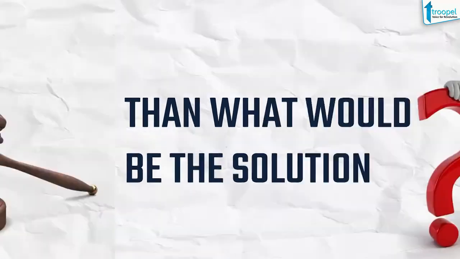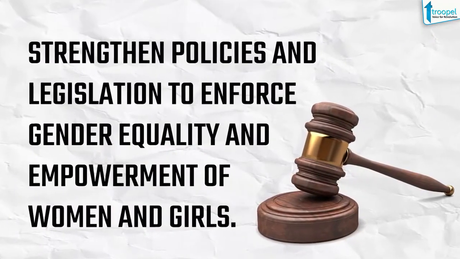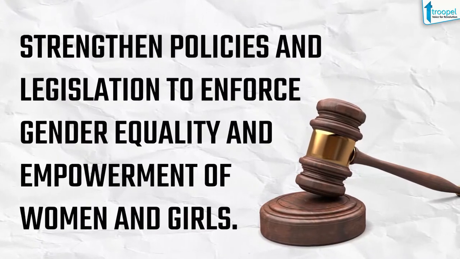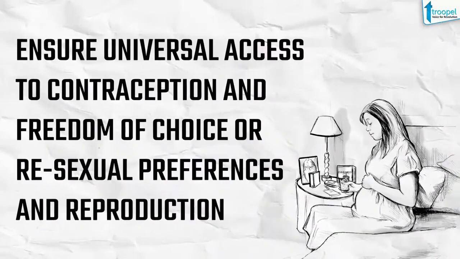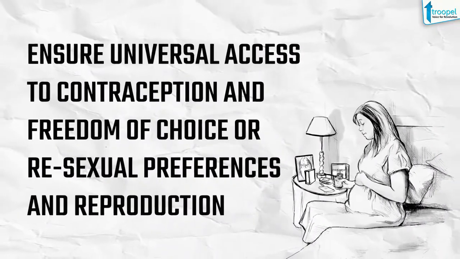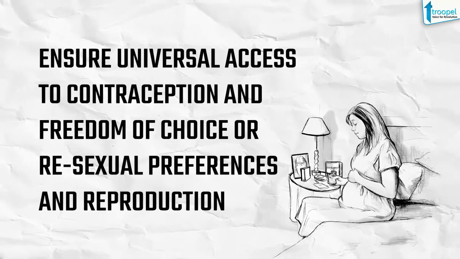The problem is with everyone, but it's just a matter of solution. Then what would be the solution? Strengthen policies and legislation to enforce gender equality and empowerment of women and girls. Eliminate all forms of violence against women, including trafficking and sexual and other exploitation. Eliminate harmful practices such as child marriage and female genital mutilation. Ensure universal access to contraception and freedom of choice over sexual preferences and reproduction. All these are the solutions which the government should take for gender equality.